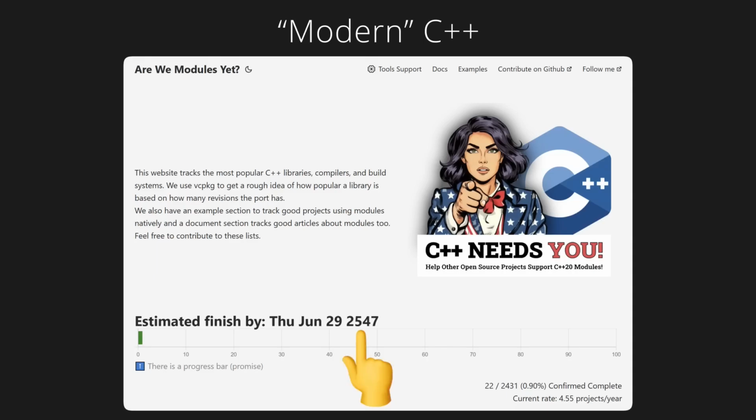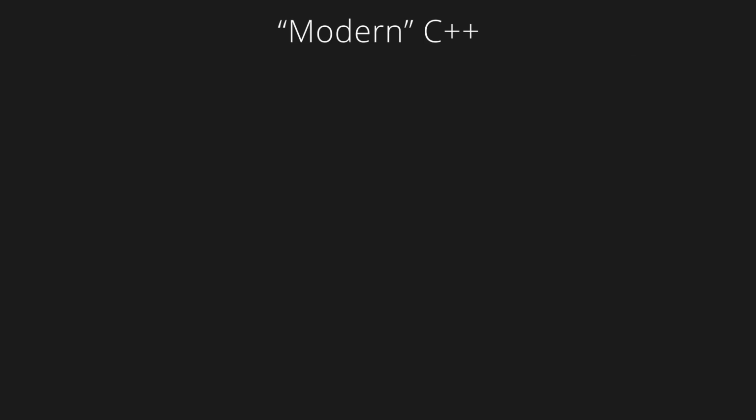According to this website, modules won't be ready until the year 2547. So as far as you're concerned, you're still going to need to know how to do things the old way. And in the meantime, we're going to be stuck in a messy transition period, where most libraries still use headers, so your code is going to have a weird mix of header includes and module imports.